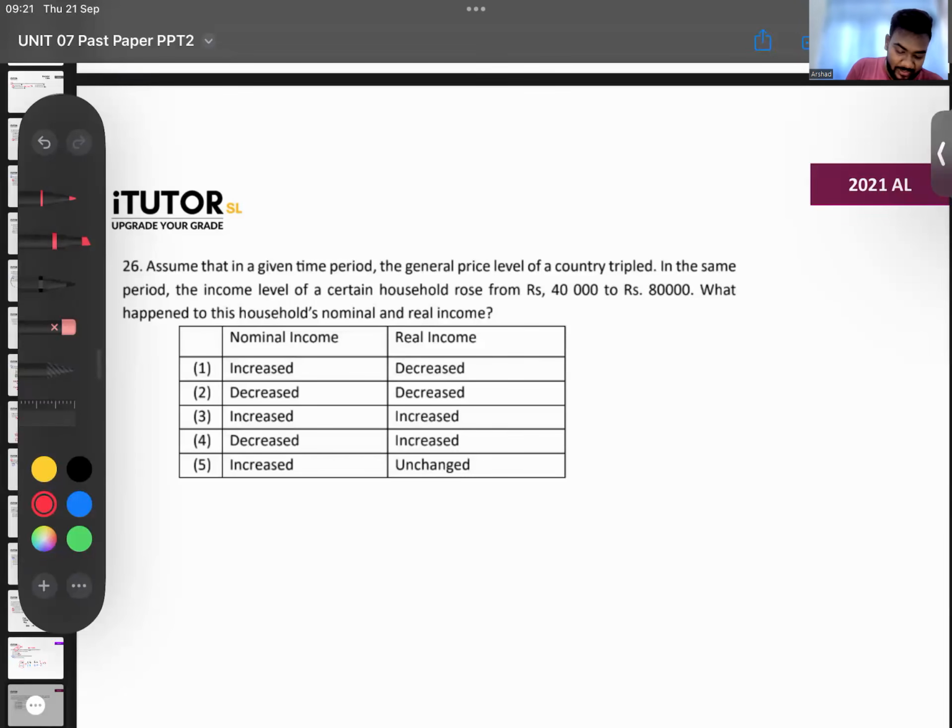Okay, 2021, question number 26. Assuming that in a given time period, the general price level of a country tripled, prices went up. So prices, let's say, went from 100 to 300, triple. In the same period, the income of a certain household rose from 40 to 80. So income has only doubled. Okay, 40,000 went to 80,000, but the price level tripled. What happens to the household's nominal and real income?